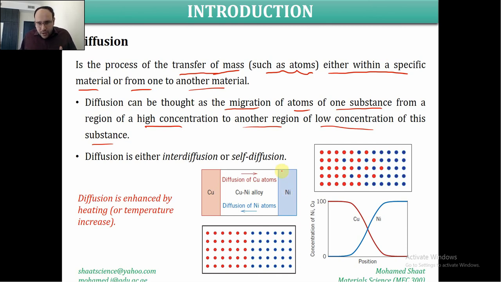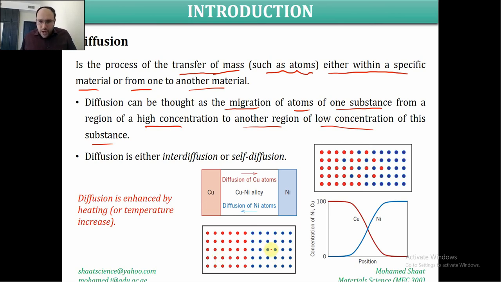Here you can see that this is the nickel-rich side of the material. It means that on all this side there is 100% nickel and 0% copper atoms. All of the atoms located over this side are nickel atoms, and the red atoms represent the copper atoms.